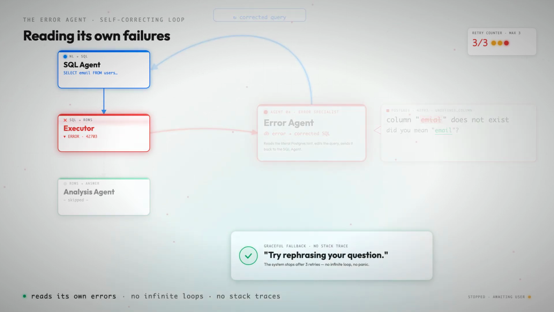But this loop is bounded, max 3 retries. If attempt 3 still fails, the system doesn't spiral. It stops and politely asks the user to rephrase. No infinite loops, no stack traces, just a system that reads its own errors.